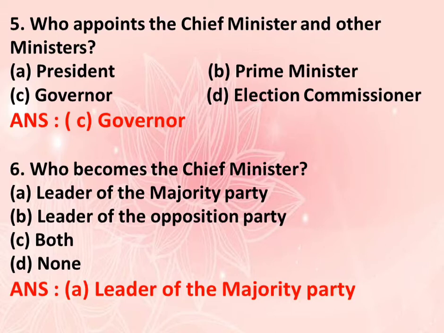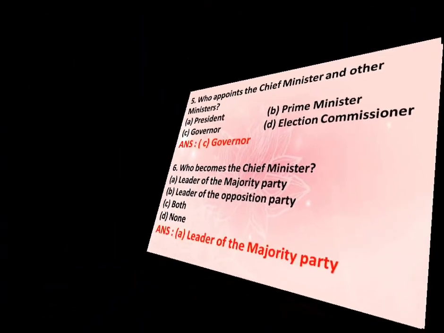Question number 6. Who becomes the Chief Minister? The options are A. Leader of the majority party, B. Leader of the opposition party, C. Both, D. None. The answer is A. Leader of the majority party.